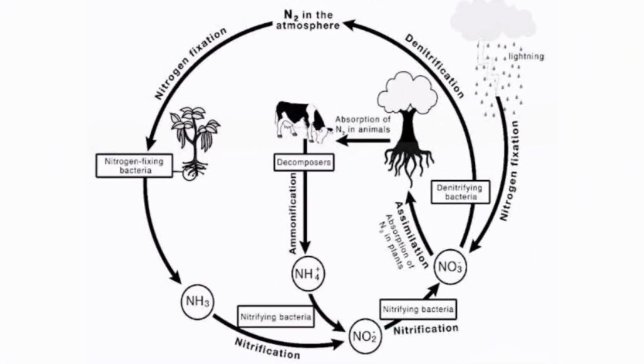Nitrogen gas is the major constituent of the air, 78%. It is an inactive gas in comparison with oxygen, which is another main constituent of the air. The way nitrogen gas in the atmosphere is converted into animal and plant protein is shown in the nitrogen cycle. Here, atmospheric nitrogen is first converted into nitrates.